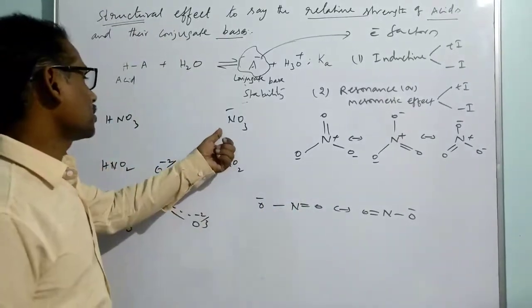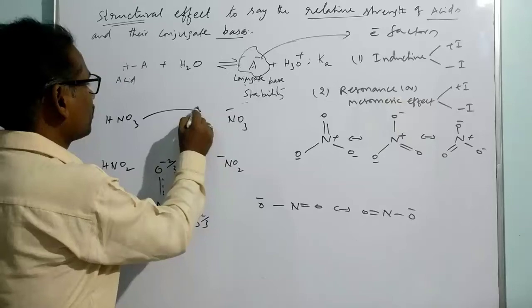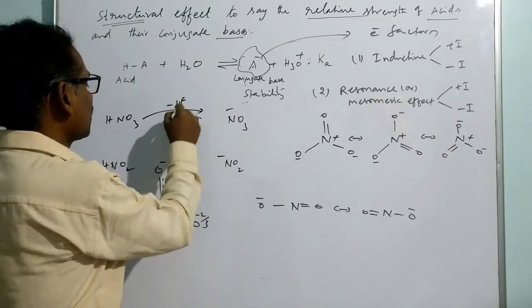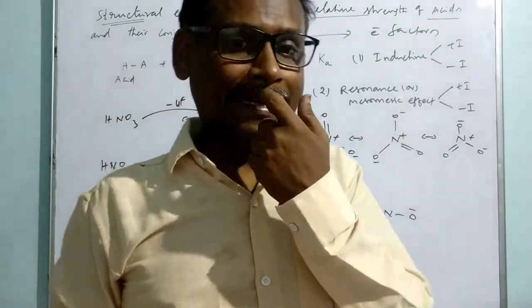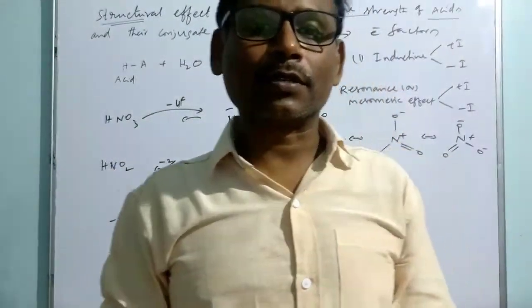As it is more stable, it is more preferred to form by ejection of the proton compared to the other. So nitric acid is stronger than nitrous acid. It's based on the resonance.